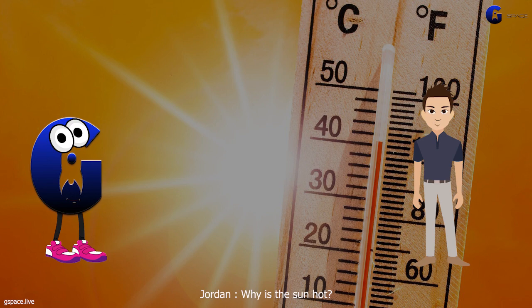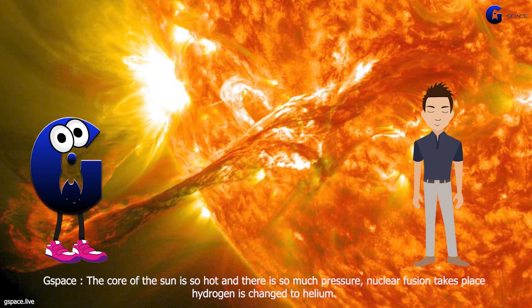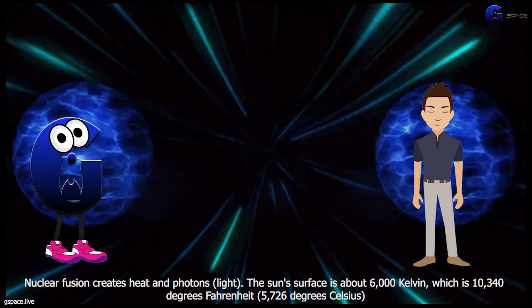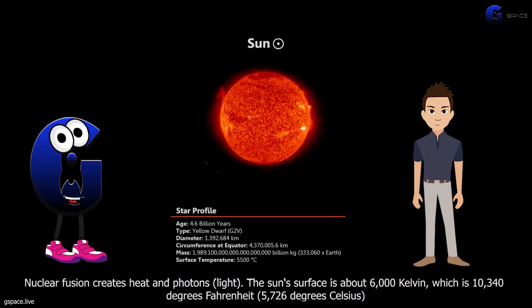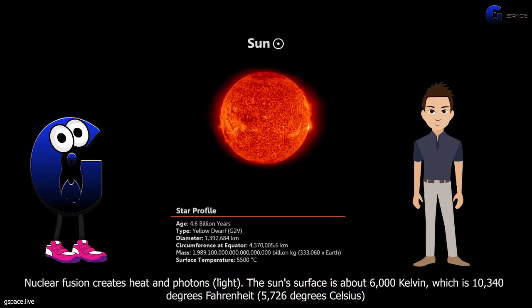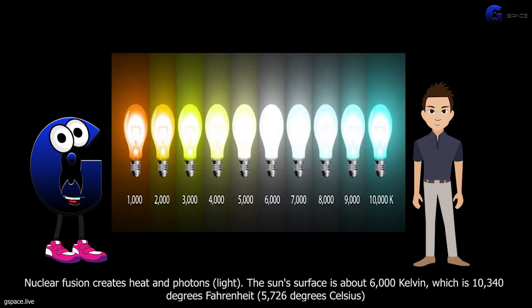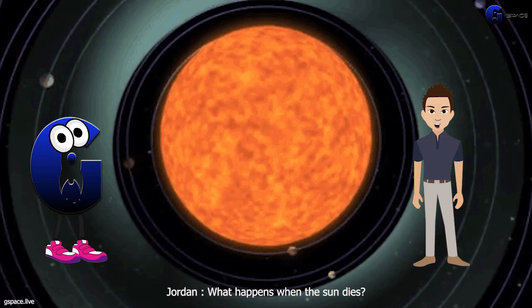Why is the sun hot? The core of the sun is so hot, and there is so much pressure. Nuclear fusion takes place, hydrogen is changed to helium. Nuclear fusion creates heat and photons, light. The sun's surface is about 6,000 Kelvin, which is 10,340 degrees Fahrenheit, 5,726 degrees Celsius.